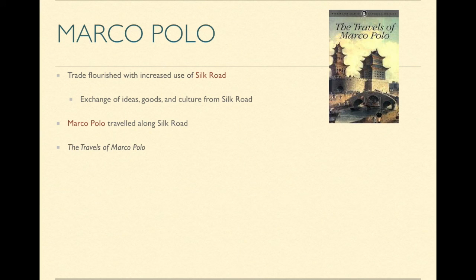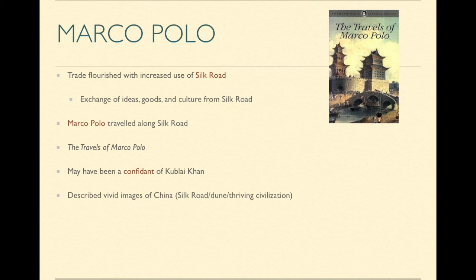That is like the picture of China. It was said that he may have been a confidant of Kublai Khan. In The Travels of Marco Polo, he accurately described vivid images of China, such as the Silk Road, dunes, and the thriving civilization. He also brought ideas back to Europe such as coal, paper money, and postal service that were not introduced in Europe just yet.